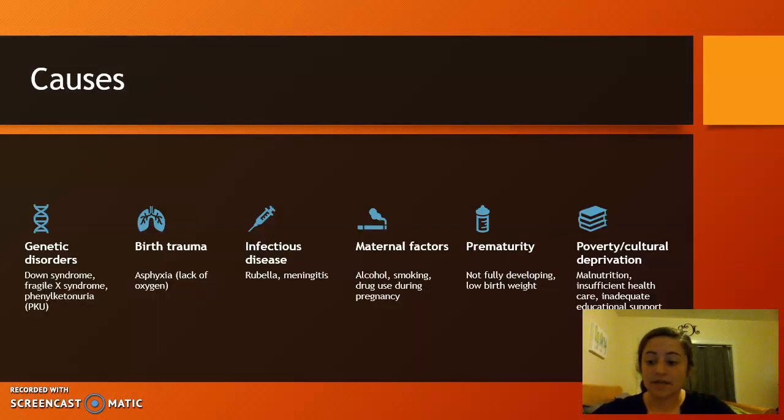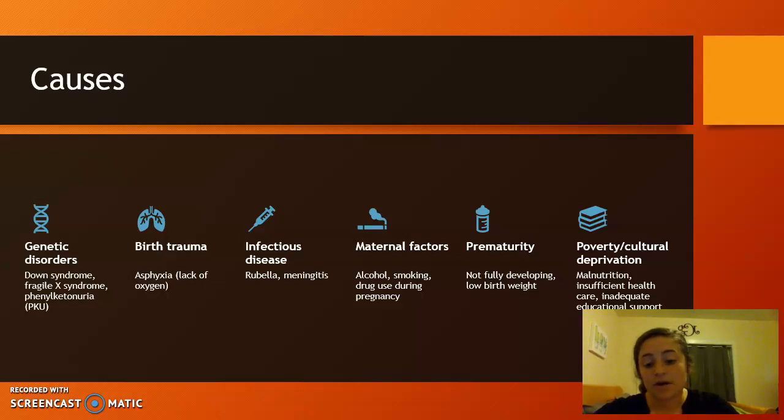Some causes of ID are genetic disorders, so Down syndrome, Fragile X, and PKU are all caused by a disorder in the genes. Birth trauma, so asphyxia is the lack of oxygen to the baby during birth. Infectious disease like rubella or meningitis, so either the mother can pass this on to their baby or their baby gets exposed to this disease before they're vaccinated and it can cause an ID.